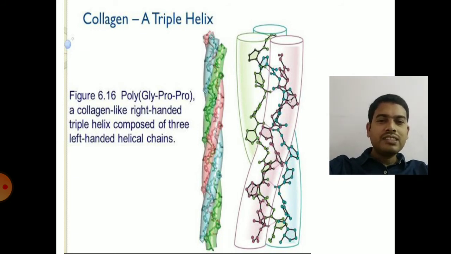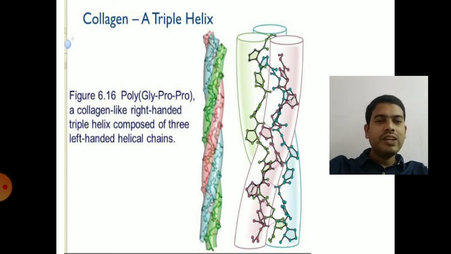All the 3 chains will be in a left-handed helical manner. You can see the 3 chains clearly in the diagram: 1, 2, 3, pink, green and blue. Each chain is a left-handed helical chain, and they will be interwound around each other to form a right-handed triple helix.